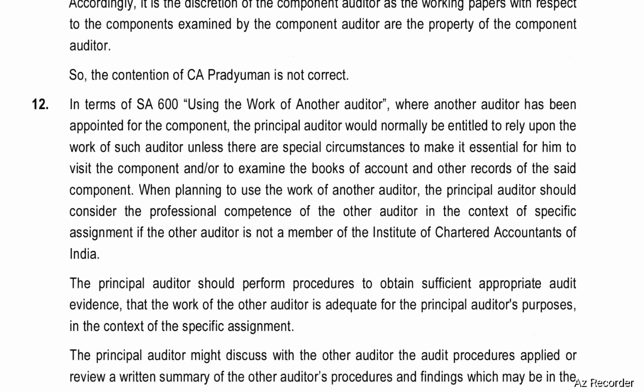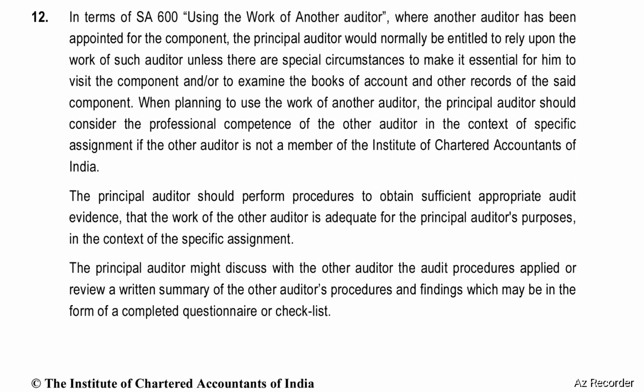In terms of SA 600, using the work of another auditor, where another auditor has been appointed for the component, the principal auditor would normally be entitled to rely upon the work of such auditor unless there are special circumstances to make it essential for him to visit the component and to examine the books of accounts and other records of the said component. When planning to use the work of another auditor, the principal auditor should consider the competence of the other auditor in the context of the specific assignment.